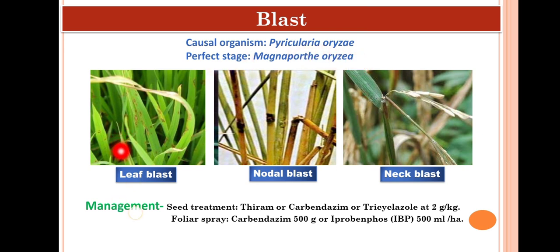And finally the management. For rice blast, the most effective chemical or fungicide is tricyclazole. Tricyclazole can be applied either as seed treatment or foliar treatment. Please remember this, it is mostly asked in many exams. Tricyclazole. So this is about the blast.